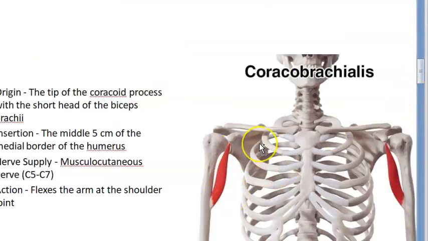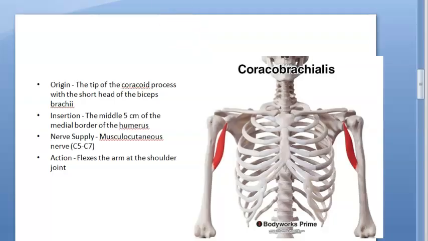So look at coracobrachialis. Where is coracobrachialis? Here it is. If they had asked you origin, you would say coracoid process, insertion somewhere in the mid humerus. What is the nerve supply? It's the musculocutaneous nerve coming from the brachial plexus. And what is the action? It will flex the arm at the shoulder joint. So you would have said this, but they have not asked that.